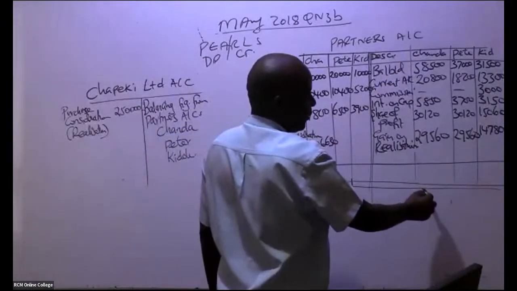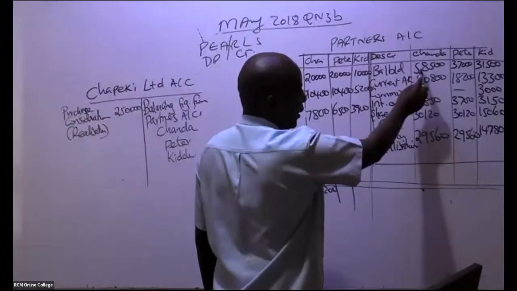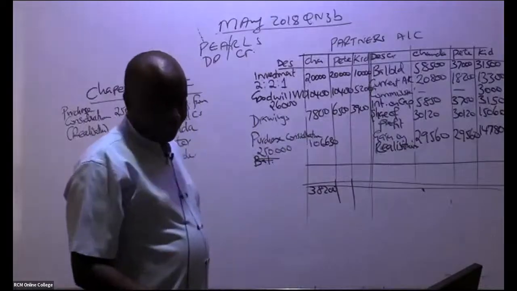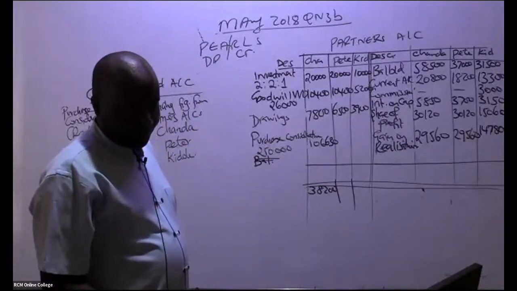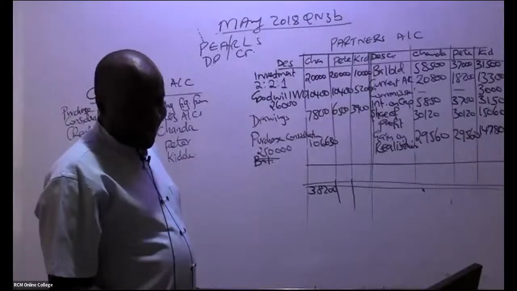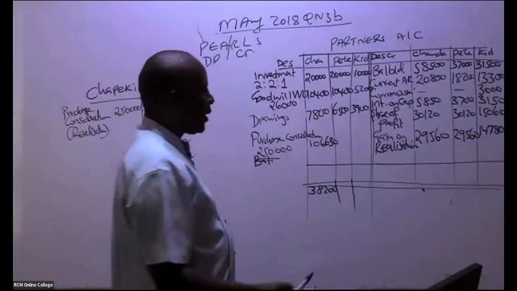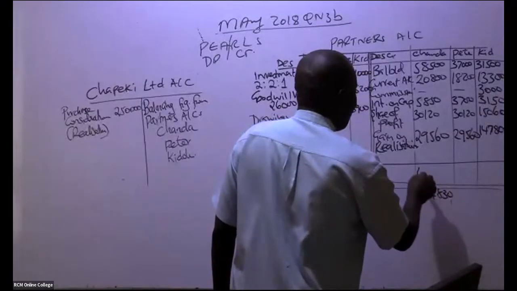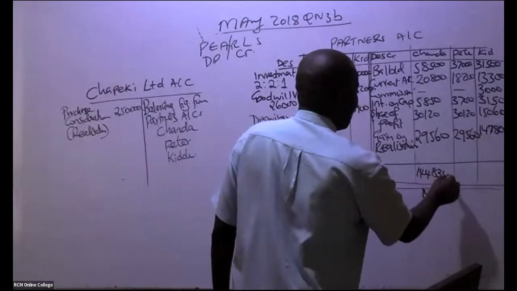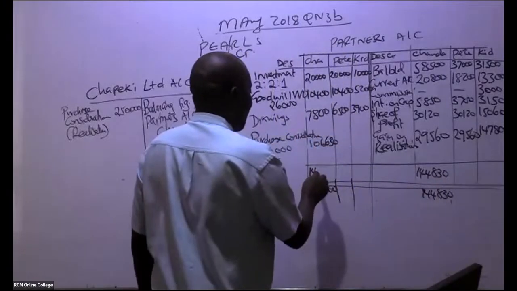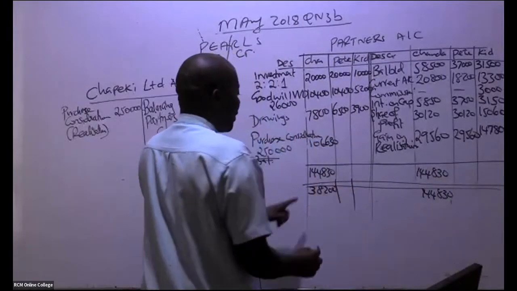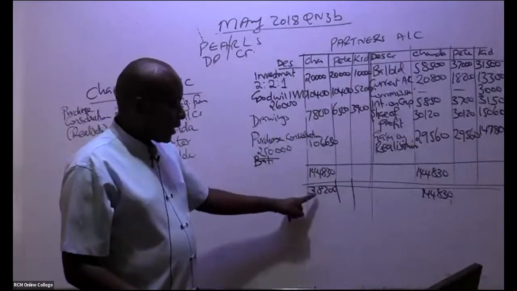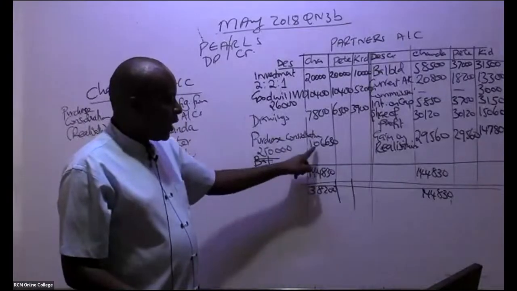How much do we have when you add this, and this? 144,830. So this 144,830 is bigger. So you subtract. So you take this minus 38,200. Will we get this balancing figure?